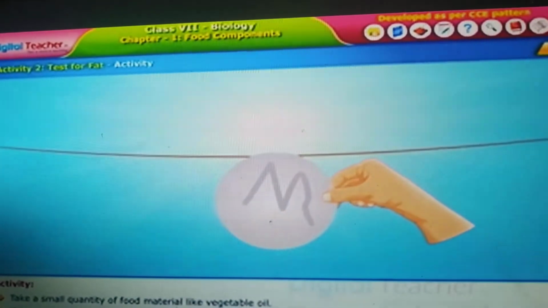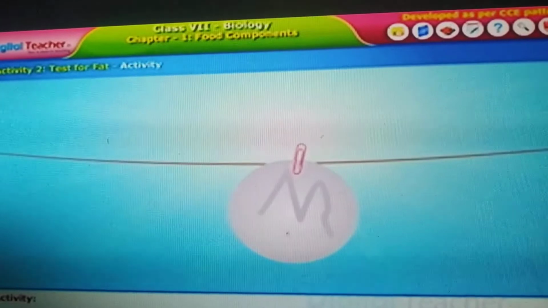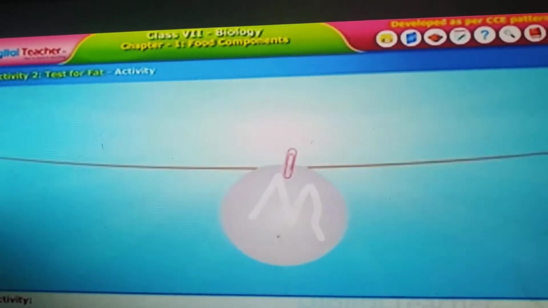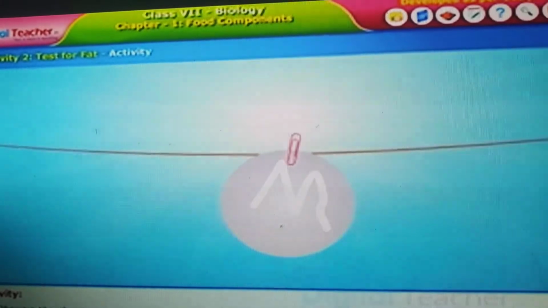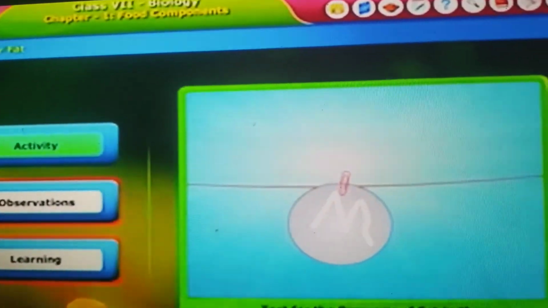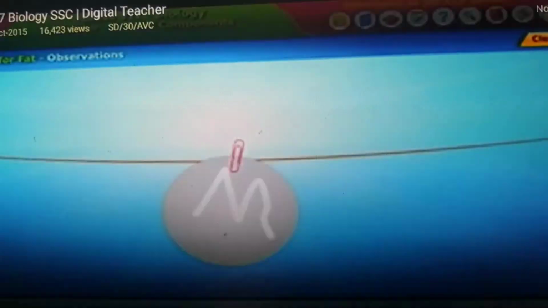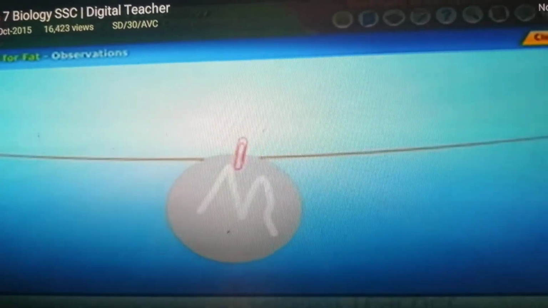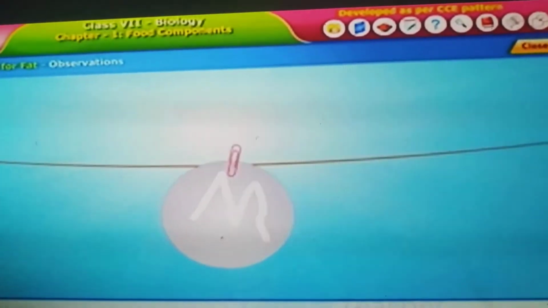Let it dry for some time in sunlight. After some time, you may notice the written part clearly on the paper. So what can you observe?